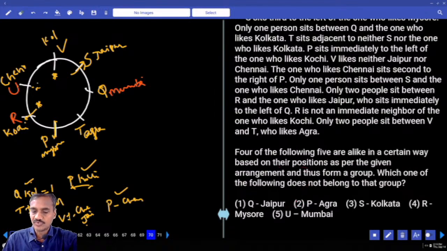And 70th, find the odd one out of the following. Q and Jaipur are adjacent, P and Agra are adjacent, S and Kolkata are adjacent, R and Mysore are adjacent, and U and Mumbai are not adjacent to each other. Choice 5 is the odd one, question number 70.